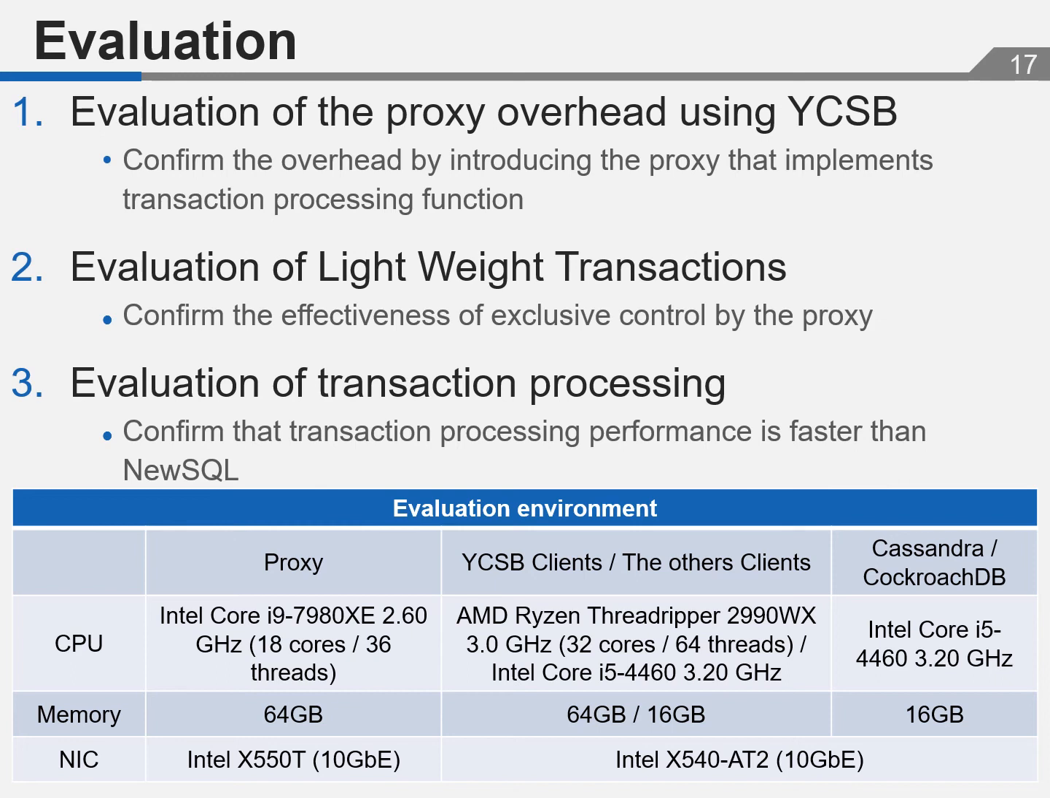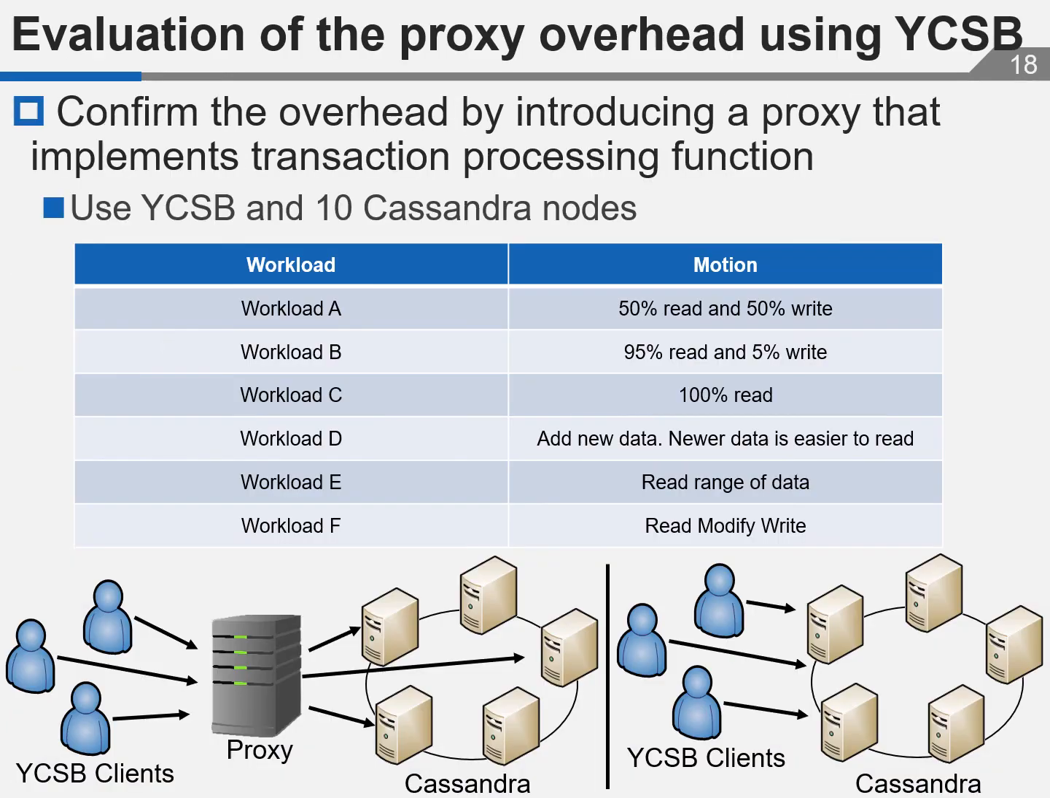The evaluation environment is like this. We evaluated using a 10 gigabit per sec network. We evaluated the proxy overhead using YCSB. YCSB offers 6 different workloads, but excludes workload E that the proxy does not support. The YCSB client ran 160 threads, and we used 10 Cassandra nodes for the KVS nodes.